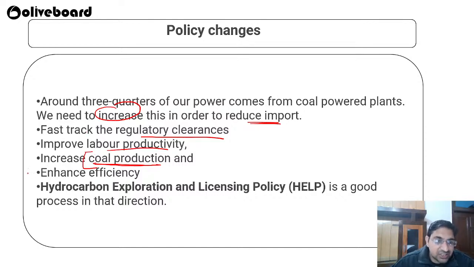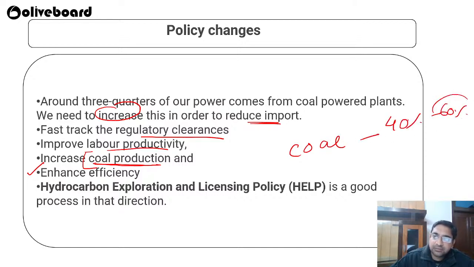Enhanced efficiency is required. Whether you are producing energy from any source, efficiency is a must. If you are producing it from coal and utilizing only 40% of that energy, that means 60% is getting wasted. So we have to reduce this. Then we have come up with a new policy, the Hydrocarbon Exploration and Licensing Policy. HELP is a good step in that direction.